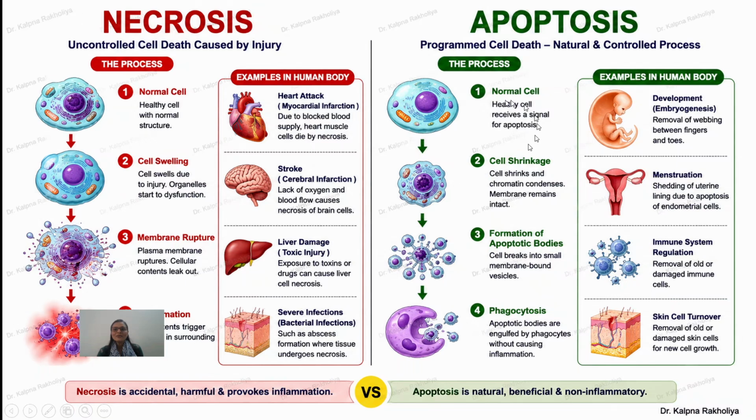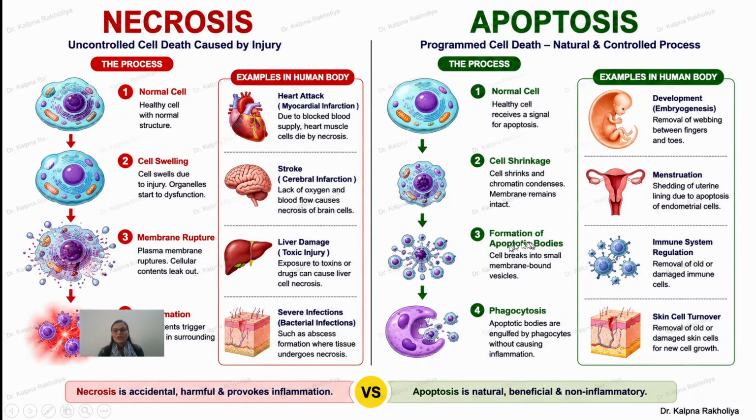While in the case of apoptosis, you can see here this is a normal cell. When this cell goes through apoptosis, during embryogenesis, menstruation and shedding of the uterine lining, endothelial cell and immune system regulation, and skin cell turnover, the cell first undergoes shrinkage.